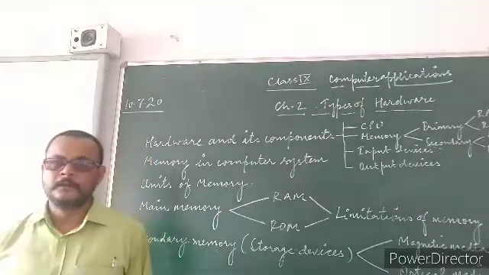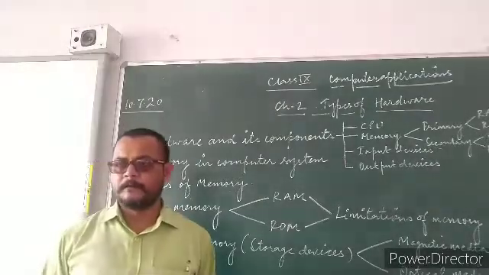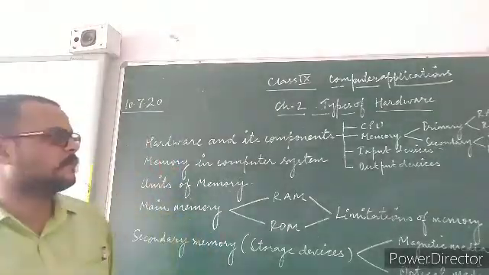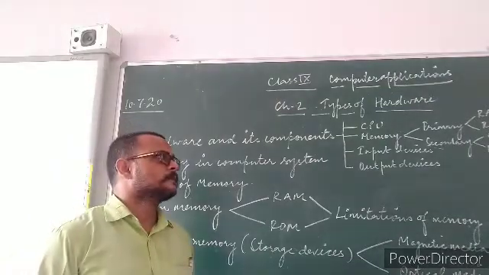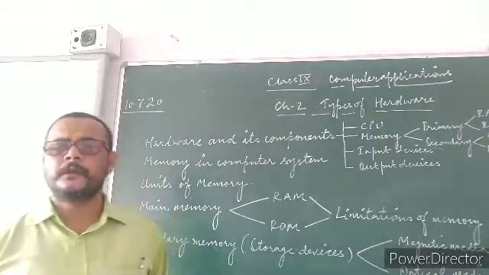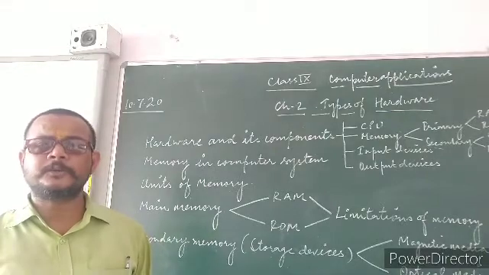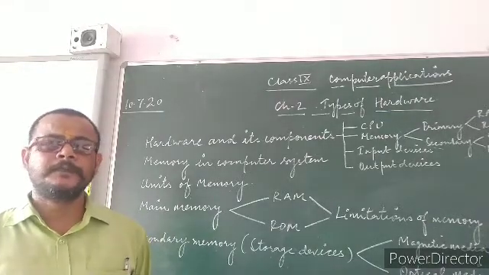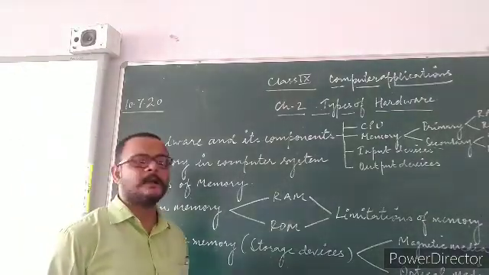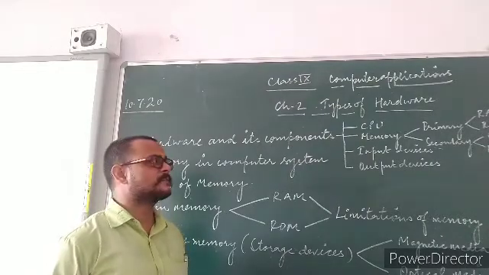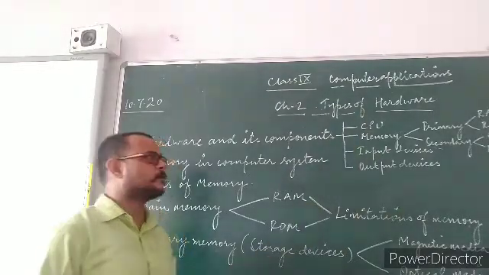In processing of data, RAM is used, whereas to store the data permanently, we require ROM. RAM stands for random access memory, whereas ROM stands for read-only memory.